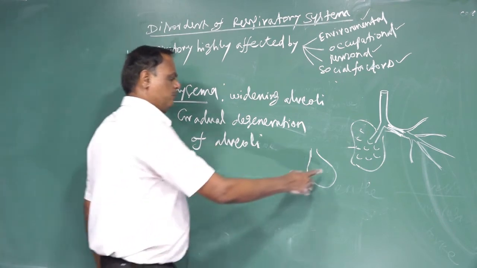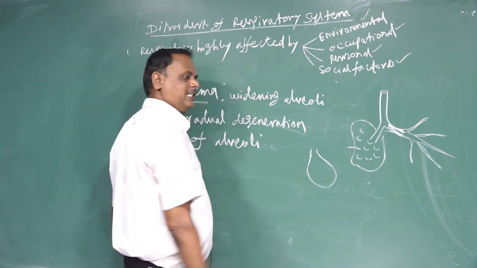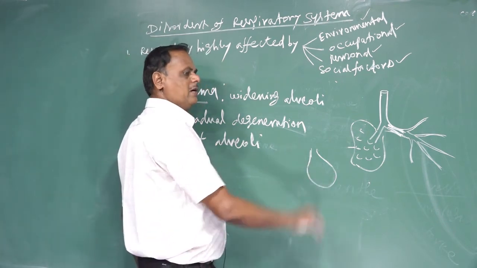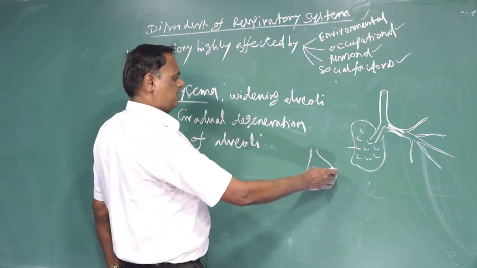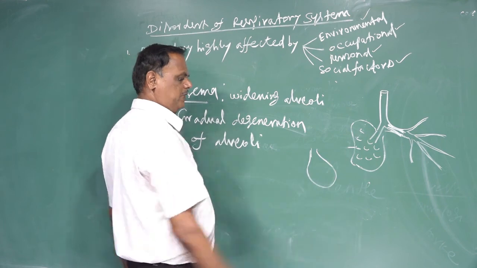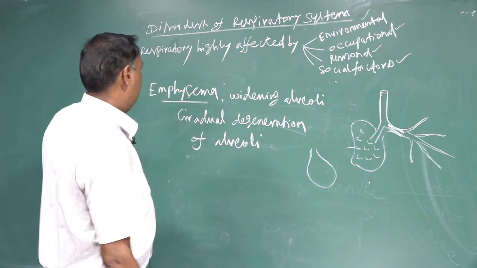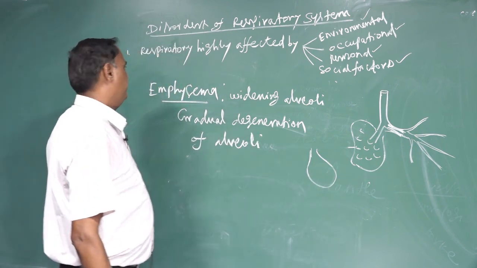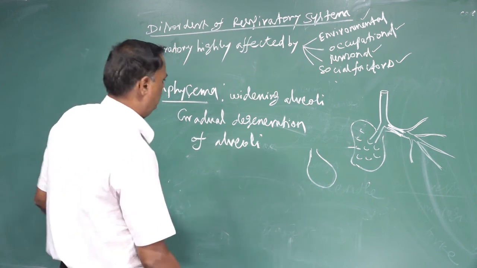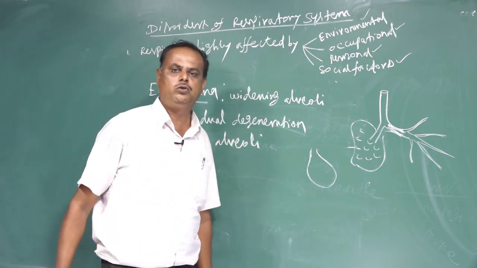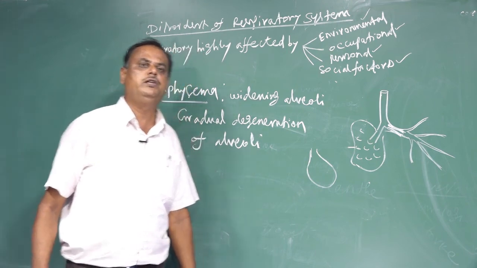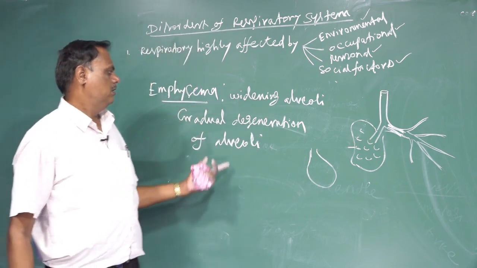When the alveolar surface degenerates, the exchange of gases does not take place. Due to this, the person cannot breathe in a normal way. That is called emphysema. It also occurs due to over smoking of cigarettes.